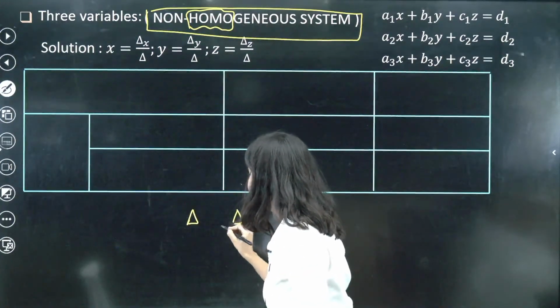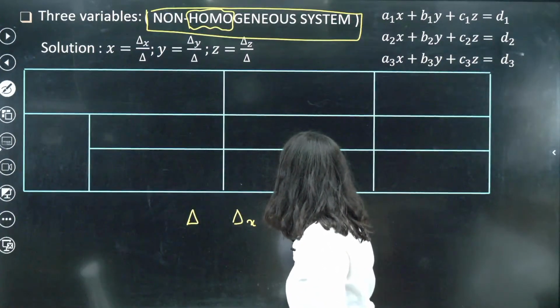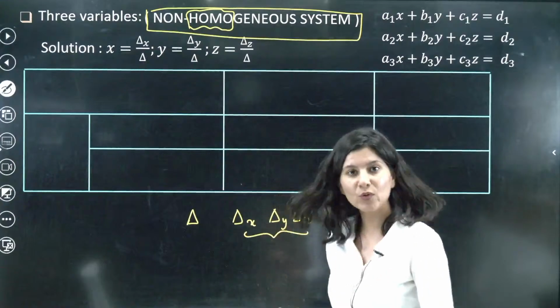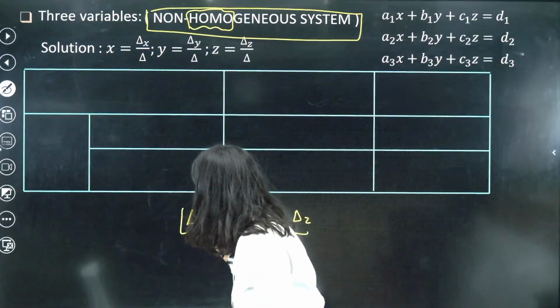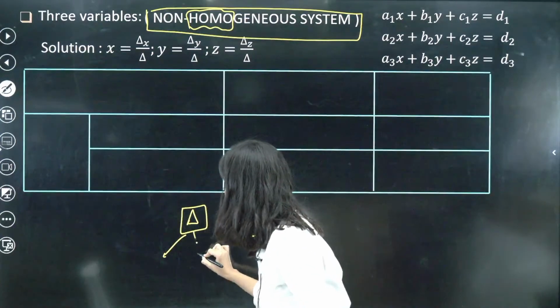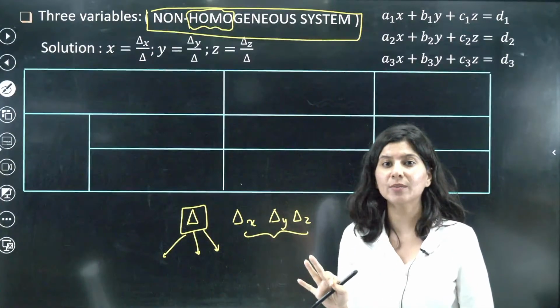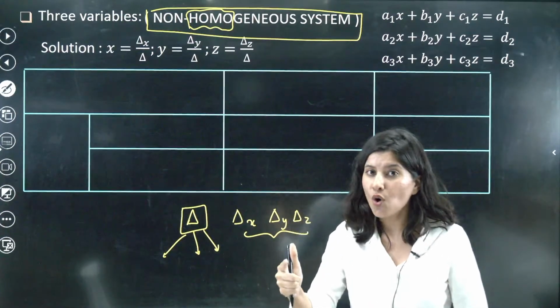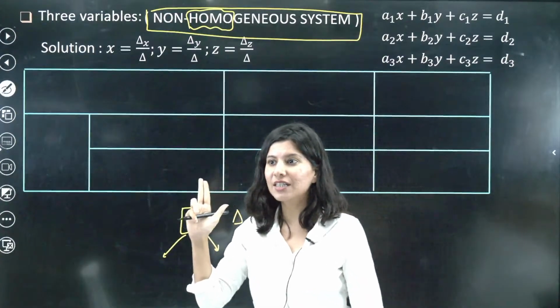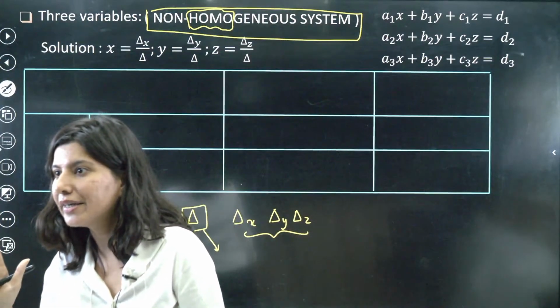Delta, this is the primary one, and the rest 3 are del x, del y, del z. Now this delta will tell you whether you have a unique solution, no solution, or infinite solution. Only 3 cases are possible: unique, no, or infinite.